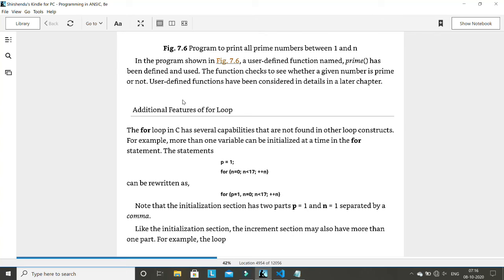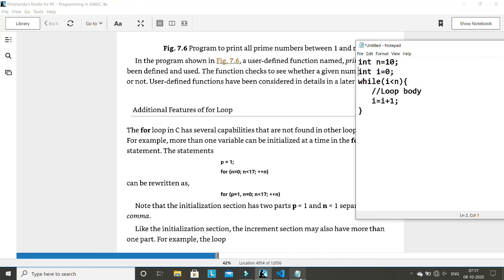Now I will use some additional features of the for loop, which I have not explained previously. We normally don't use them every time, but sometimes they are important. So what is the additional feature? Suppose you have two statements like this, p equal to 1, and then you are writing a for loop. Instead of this, you can also write it here like this: p equal to 1, comma, n equal to 2. It means that the initialization part of a for loop need not always be only one statement.